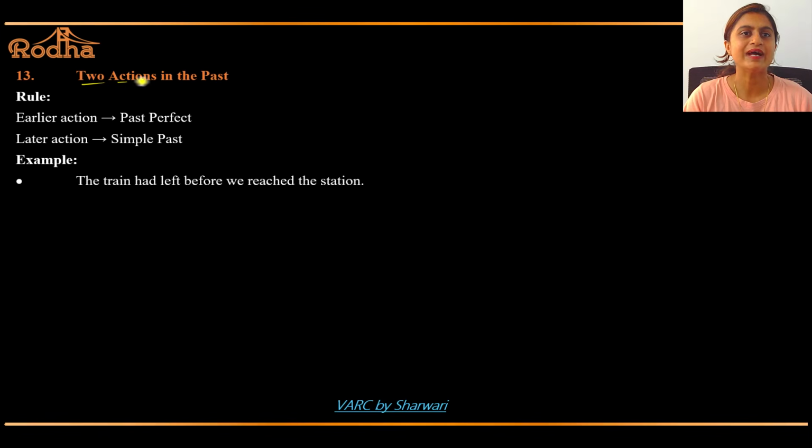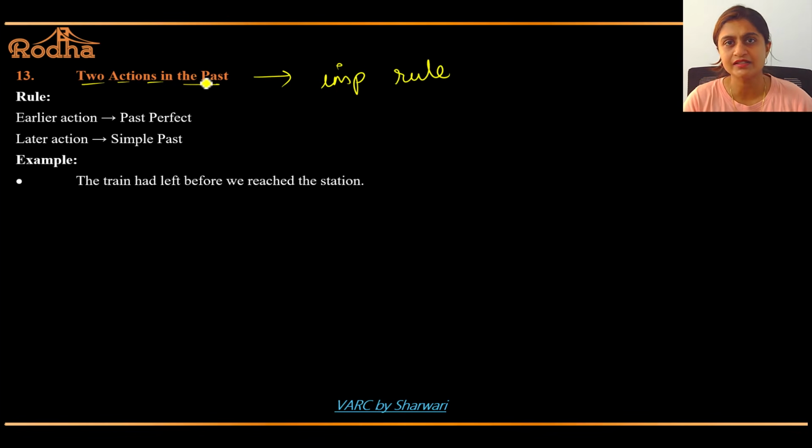Now, two actions in the past. This is a very important rule again, okay? Tense-wise, it's a very important rule. Whenever there are two actions in the past, the earlier action takes past perfect, and the later action takes simple past.